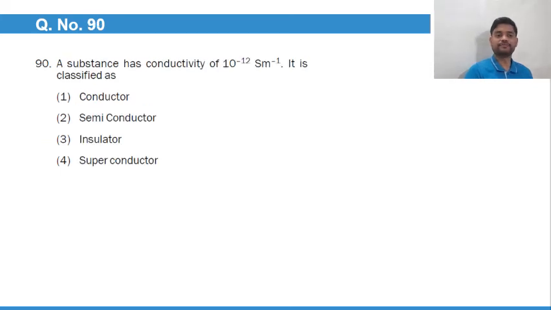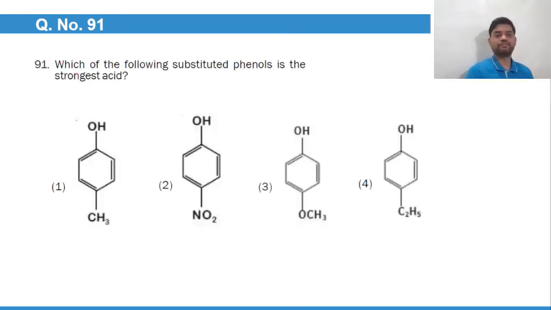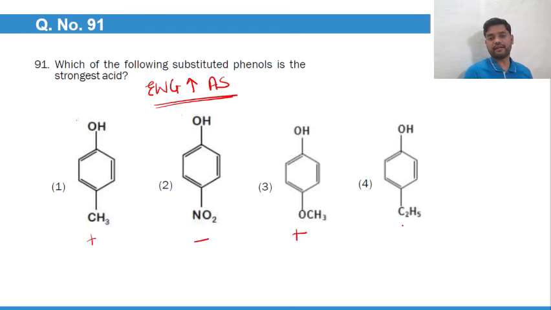Okay, clear. A substance has conductivity 10 raised to minus 12 Siemens per meter. It is classified as an insulator because the range 10 raised to minus 20 to 10 raised to minus 10 is insulator. Which of the following substituted alcohols is the strongest acid? We just have to identify the withdrawing group because we know that an electron withdrawing group increases the acidic strength. So this is donating, withdrawing, donating. Option number 2 will be the best answer.